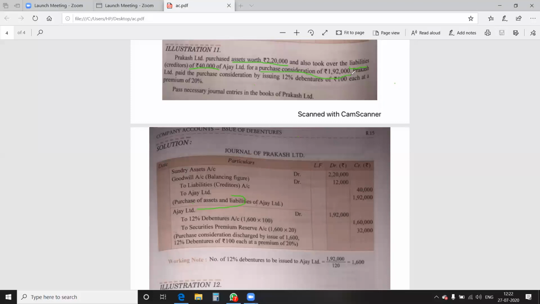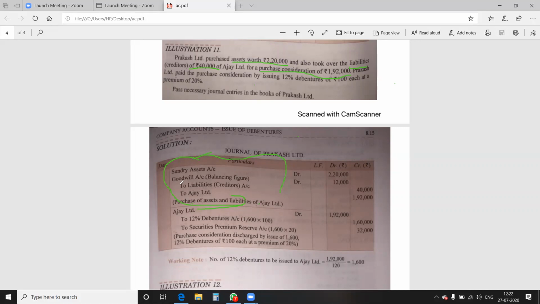Whenever it is given in the question, please mark the entry and read it carefully. Mark the complete entry. The entry will become: sundry assets account debit, to liabilities, to Ajay Limited. Fine. Assets are given to us. Liabilities are given to us. To Ajay Limited is given to us. You have to write those entries first.